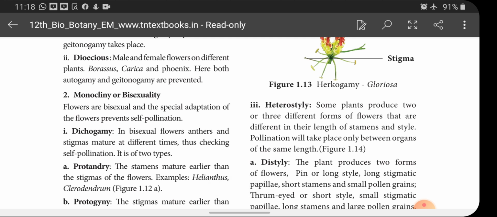Some plants produce 2 or 3 different forms of flowers that are different in their length of stamen and style. Pollination will take place only between organs of the same length. So, some plants produce 2 or 3 different forms of flowers that are different in their length of stamens and styles. Pollination will take place only between the organs of the same length. Next one is